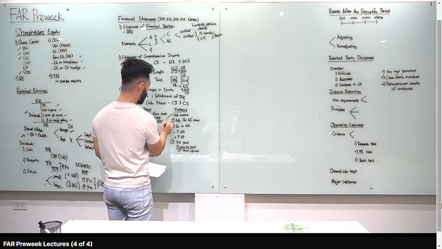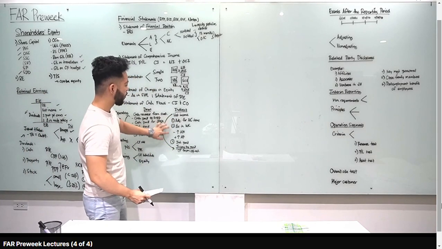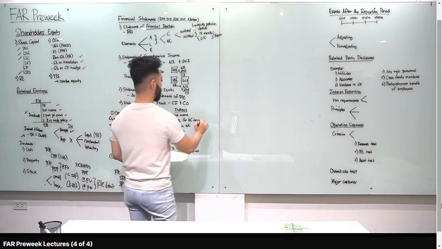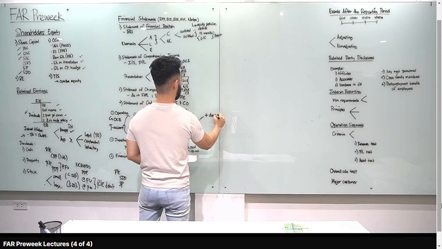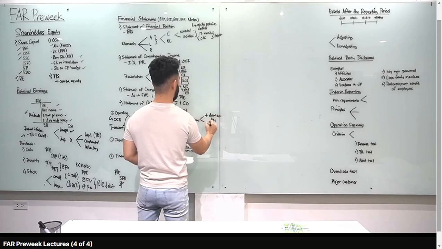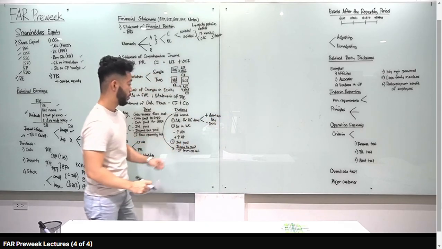Pag indirect, yung net income, gagawin natin cash flows. So, may tatlo yung adjustments dyan. Number 1, adjustments for non-cash items. For example, depreciation expense, add mo yan. Saka yung mga losses. Pero pag gain, ima-minus mo. Okay? Changes in working capital.